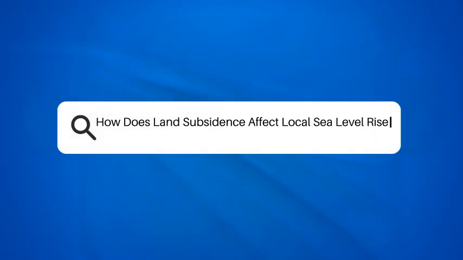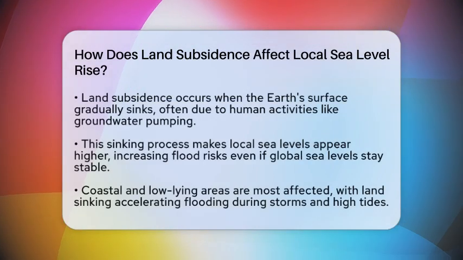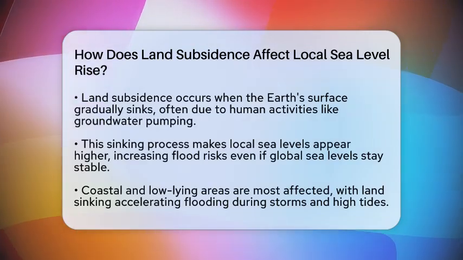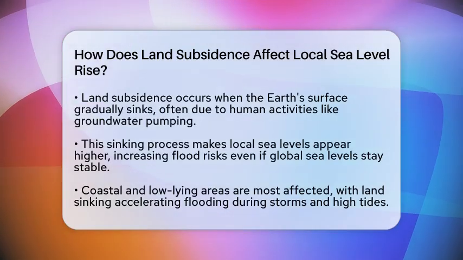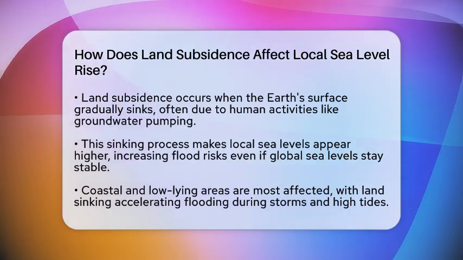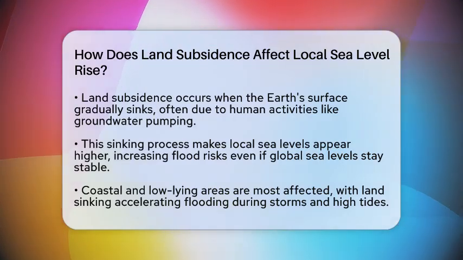How does land subsidence affect local sea level rise? Imagine standing on a coastline where the land is slowly sinking beneath your feet. This quiet process can have a big impact on how high the sea appears to be in that area. Land subsidence is when the Earth's surface gradually lowers, often because of human activities like pumping out too much groundwater or natural shifts deep underground.